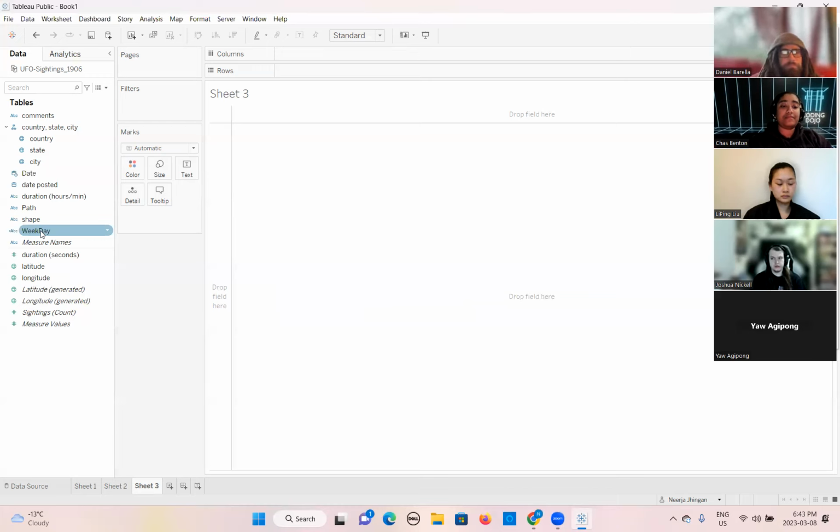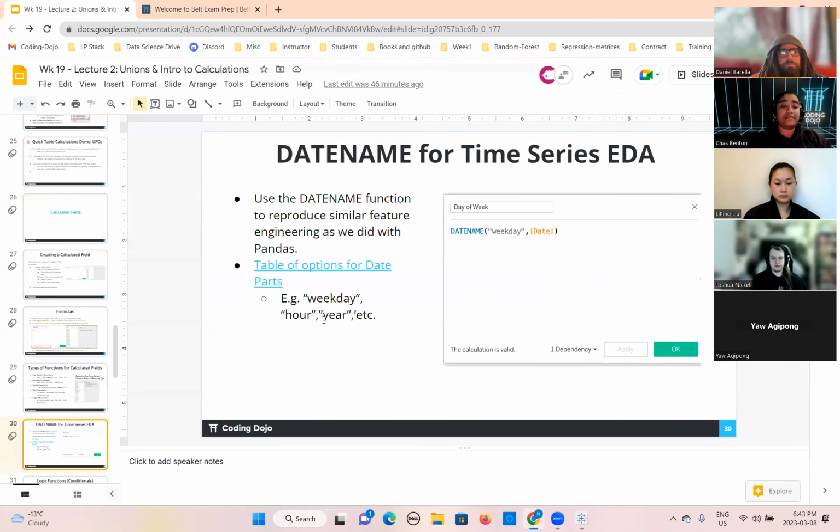If you are doing it in parallel, you can try with the hours. You can try with the other methods as well. This is given over here: year, hour, you can try that. See how it looks to do more EDA using the date functions.